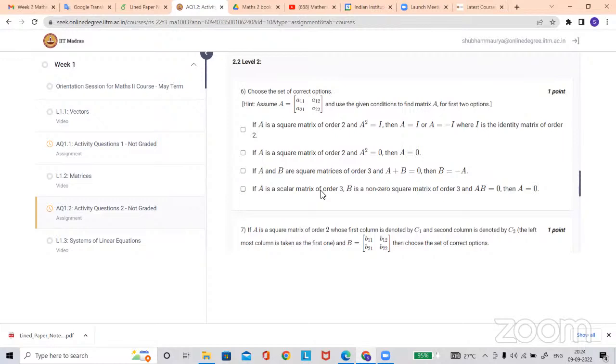Is that so? If A square is equal to 0, then A is 0. Yeah, this is true for the identity, but is there any different matrix with this property? This can be possible, right? Apart from identity, if you multiply these two, it will give the identity. Yes, sir. So that's why you can get that. Can you give an example?